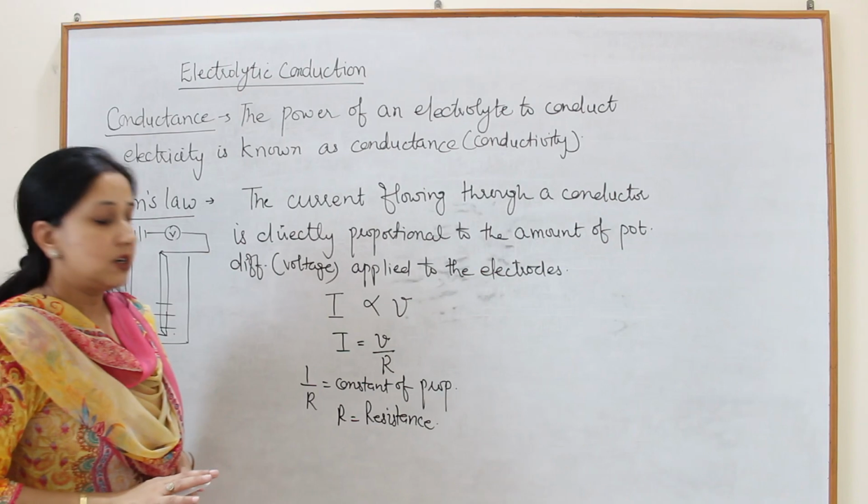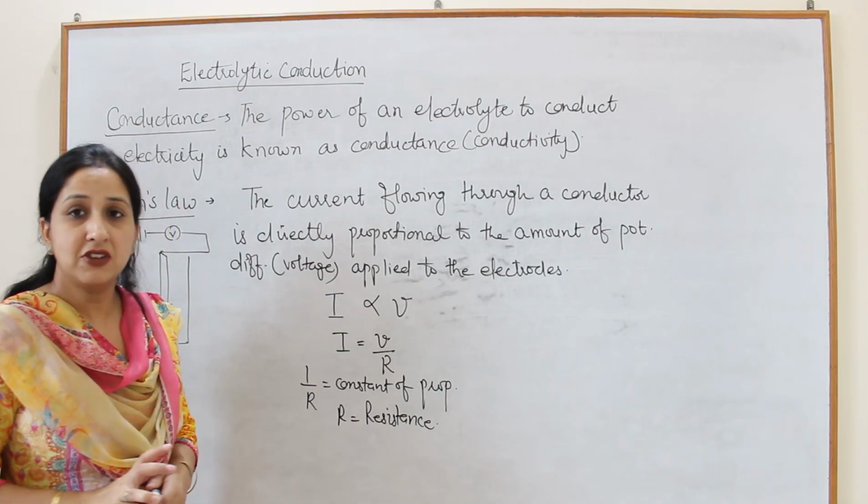Resistance means the obstruction to the flow of current.